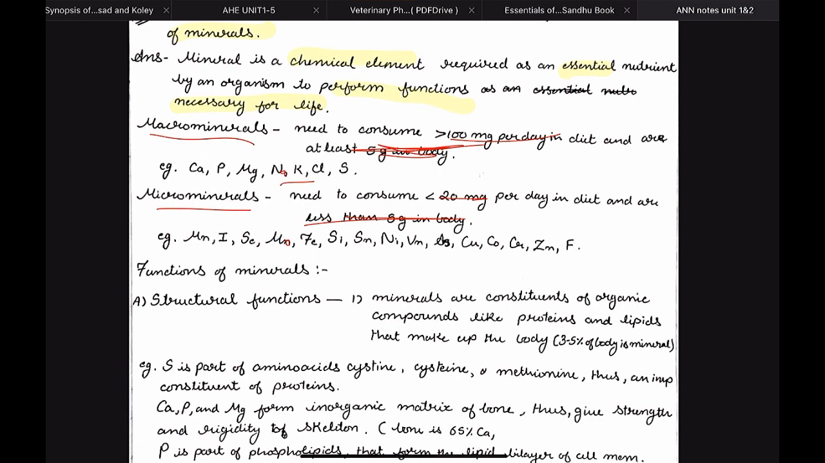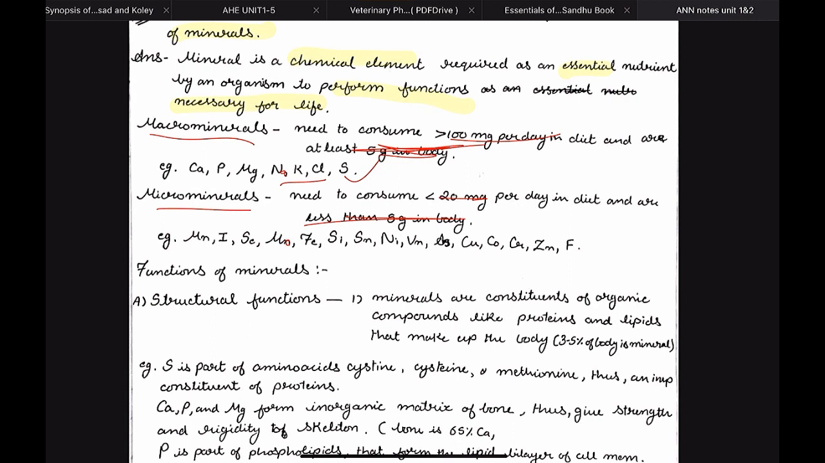Then sodium, potassium, chloride, these are the electrolytes, right? So they are present in large amounts. And at last we have sulfur, which is a part of proteins. So we have 7 macro minerals: calcium, phosphorus, magnesium from bone, sodium, potassium, chloride from the electrolytes, and sulfur from the proteins. This is how you can remember them.